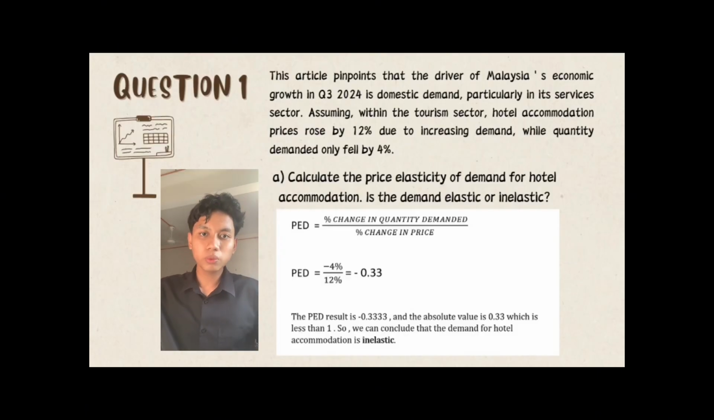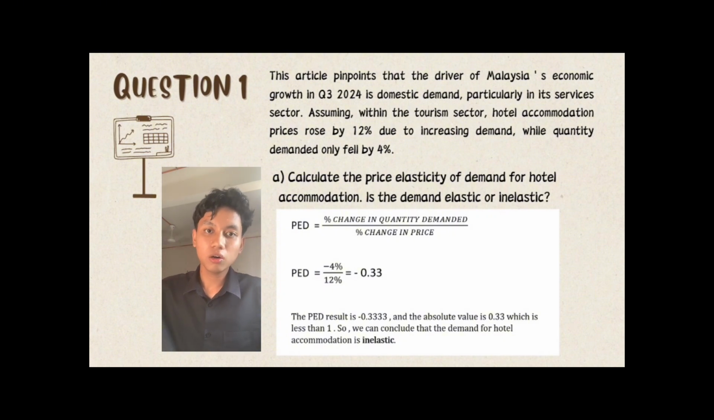Question number 1. This article pinpoints that the driver of Malaysia's economic growth in Quarter 3 2024 is domestic demand, particularly in its service sector. Assuming within the tourism sector, hotel accommodation price rose by 12% due to increasing demand, while quantity demanded only fell 4%. So, the question asks to calculate the price elasticity of demand for hotel accommodation. Is the demand elastic or inelastic?